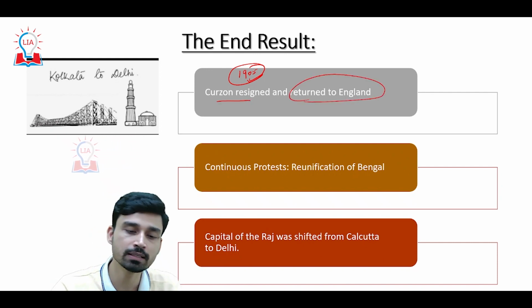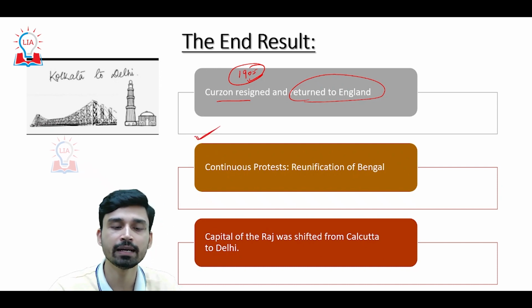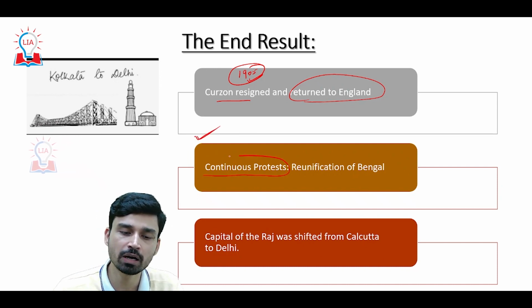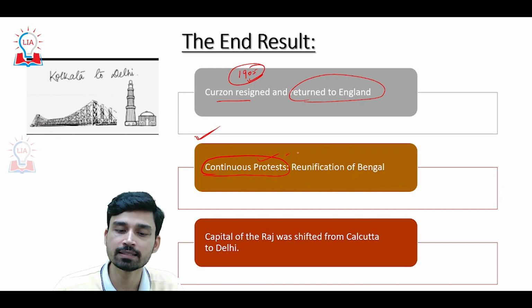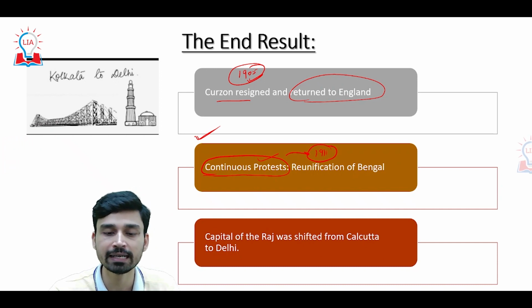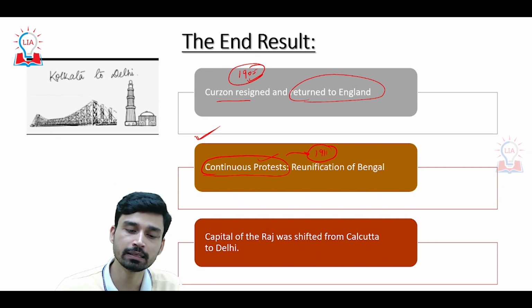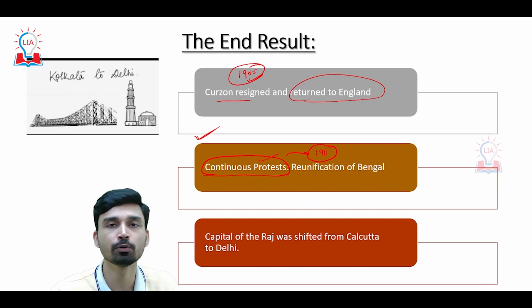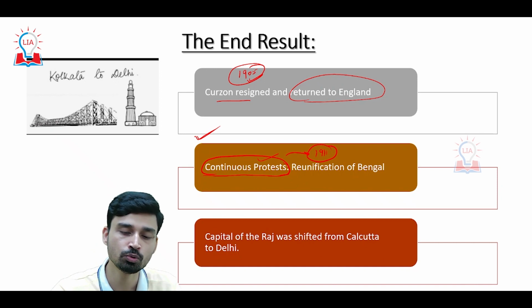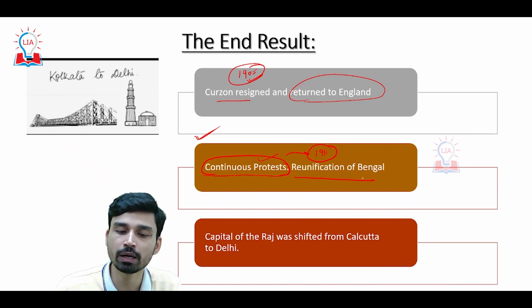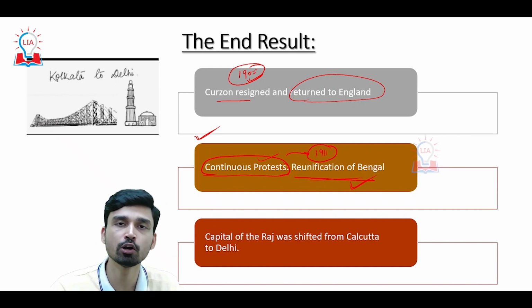However, even after his return, as the Bengal partition was carried out, the continuous protest against this partition went on, and as a result, almost 6 years later, somewhere in the year 1911, the British government saw that the partition of Bengal and the protest related to this was not going to die out soon, and thus they decided to reunify Bengal. So reunification of Bengal is carried out by the British government.